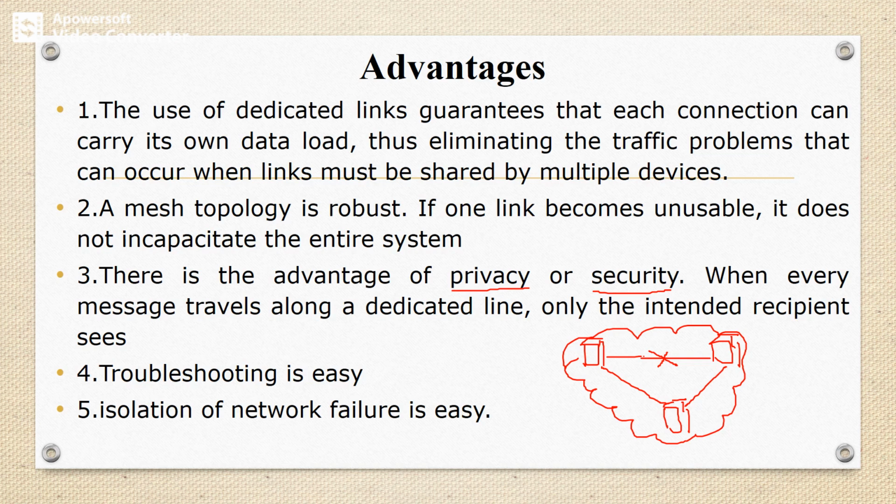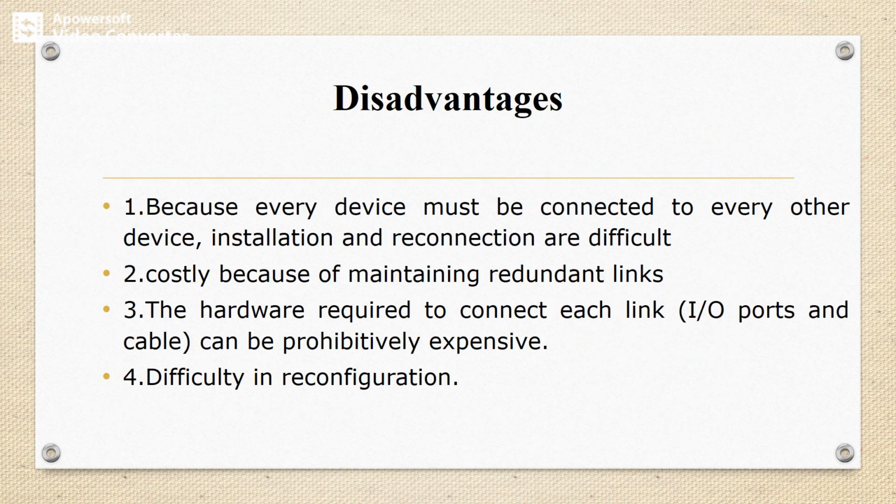So privacy as well as security can be maintained between the sender and the receiver. The next advantage is that troubleshooting is easy, and the last one is that isolation of network failure is also easy. So these are the major advantages of mesh topology.